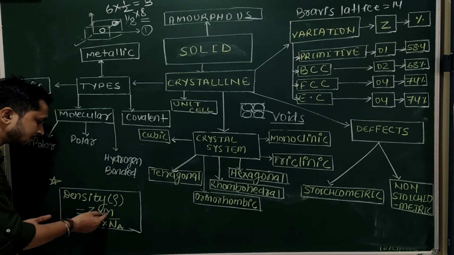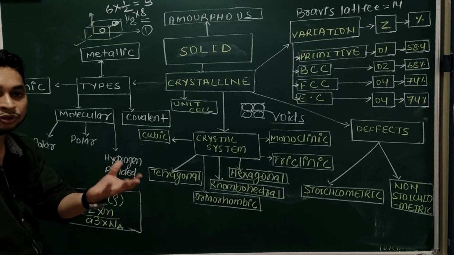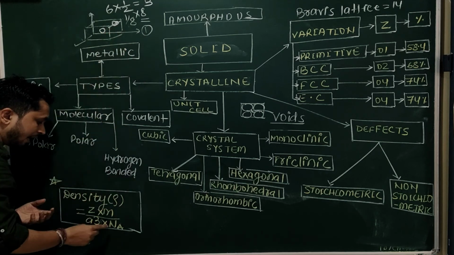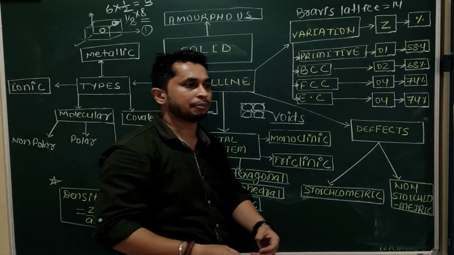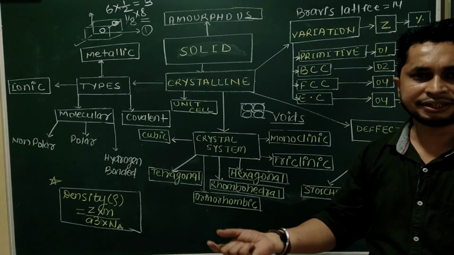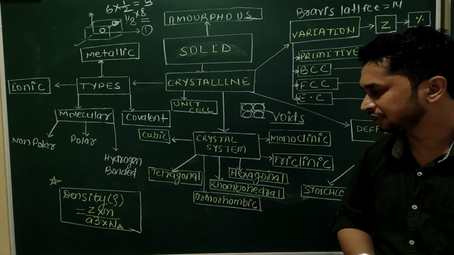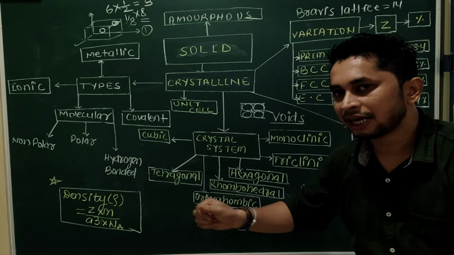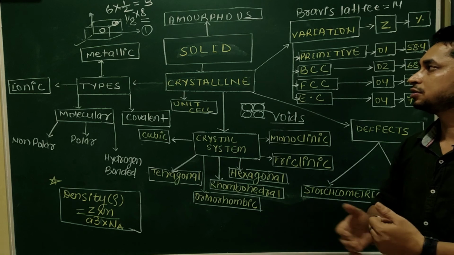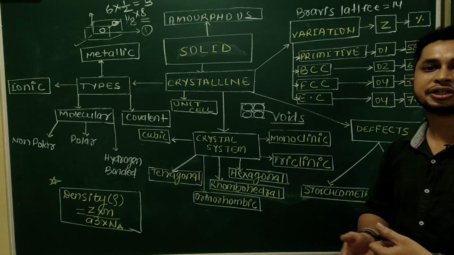It is the molecular mass of the unit cell compound. a is the edge length and Na is Avogadro number. If we know all 4 or any 3, depending upon the condition, we can calculate the density of the unit cell. So this is the overall flow chart for chapter 1, class 12, solid state chemistry.